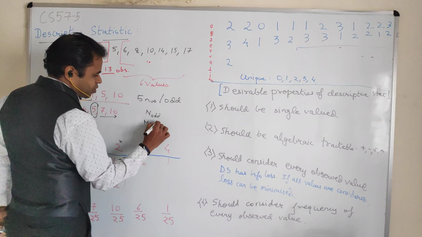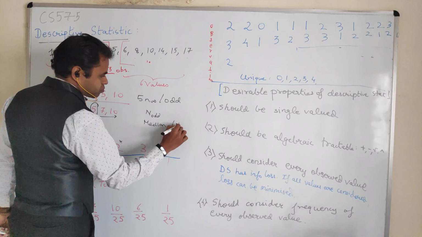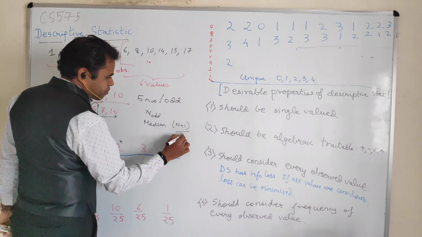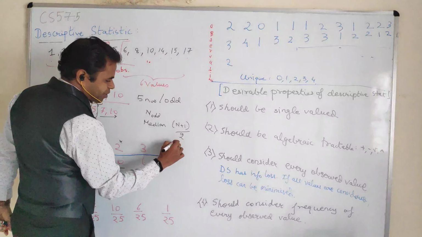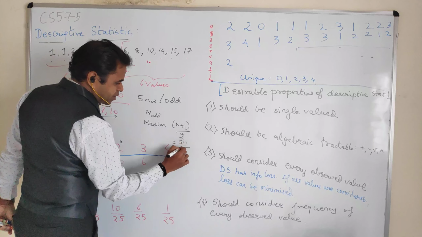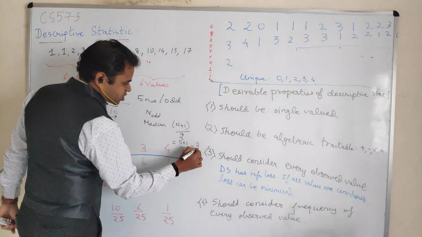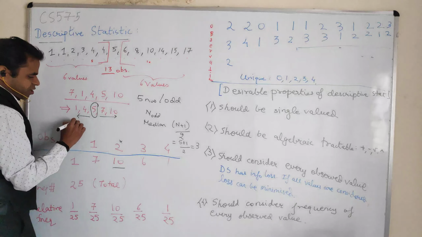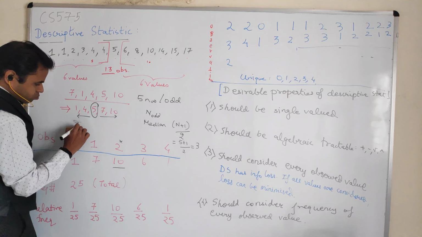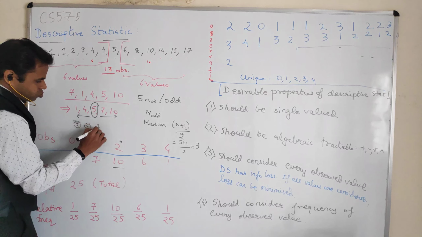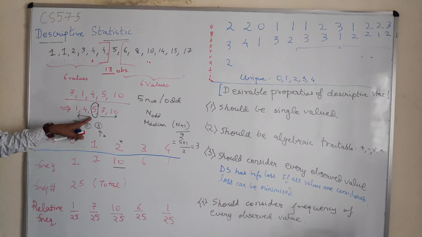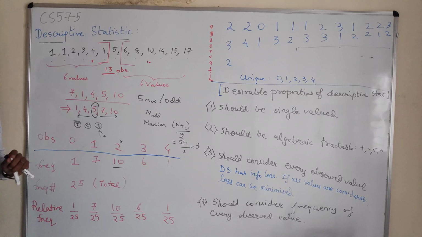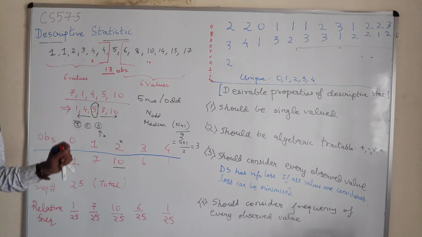is that the median is located at (n plus 1) by 2. So we have 5 numbers. What is 5 plus 1 by 2? 5 plus 1 by 2 is 6 by 2, which is equal to 3. So 1, 2 and 3. Basically the third number becomes your median. So this is how the median is calculated.